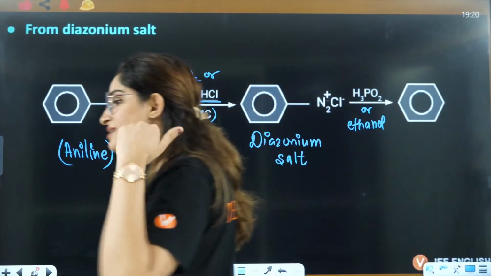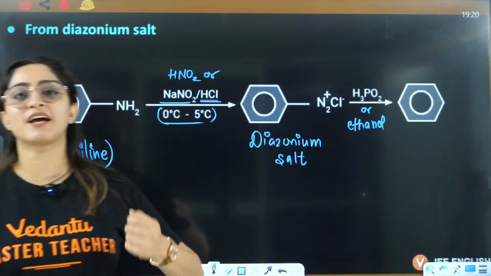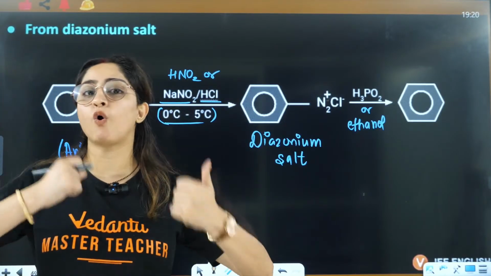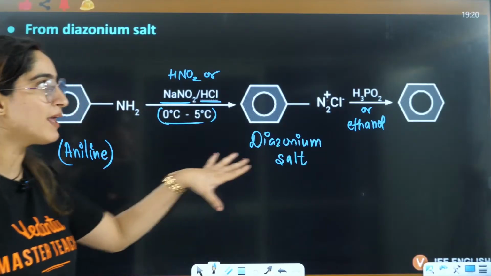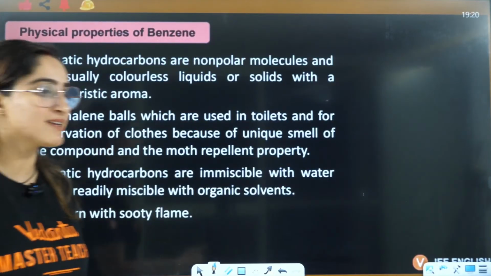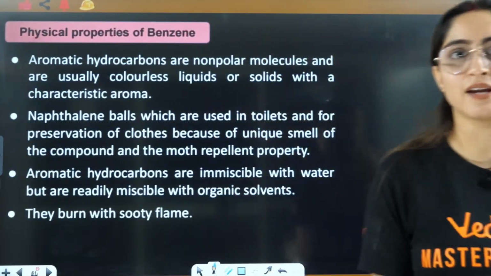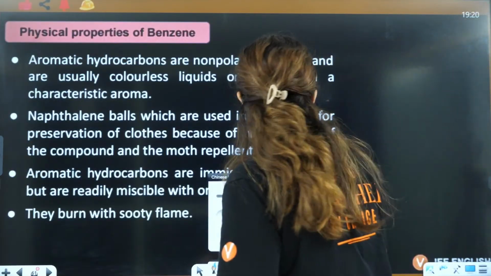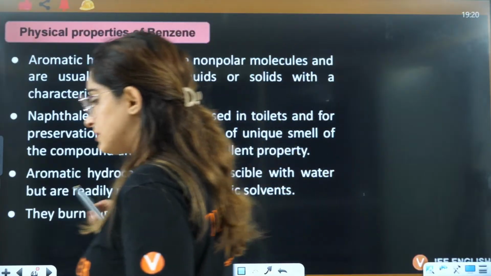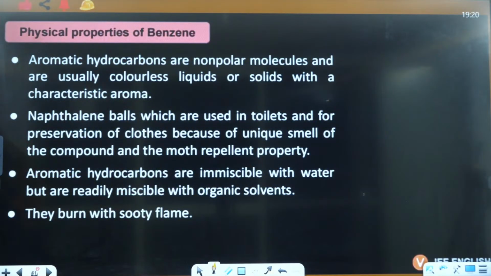The more you do these reactions, the more they will be on your tips. They are very important reactions. You just have to revise them again and again. Okay, guys, tell me, any problem in the preparation of benzene?